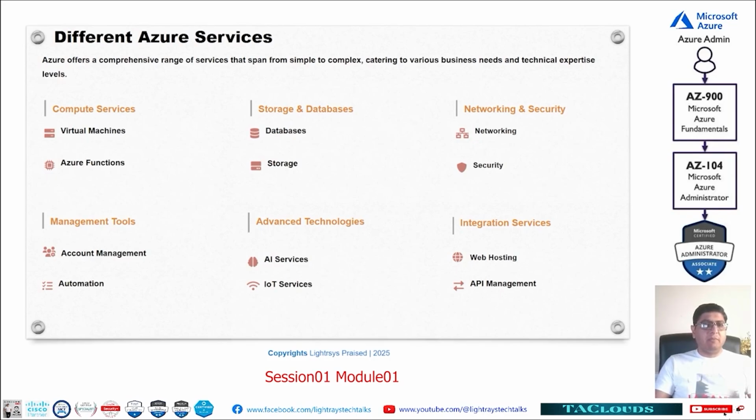In management, we will have account management and automation. Account management means we will see how we can create users there, how we can create accounts, how we can create groups. Every company has different departments, so every department needs different accounts, like HR has different accounts, sales has different accounts.